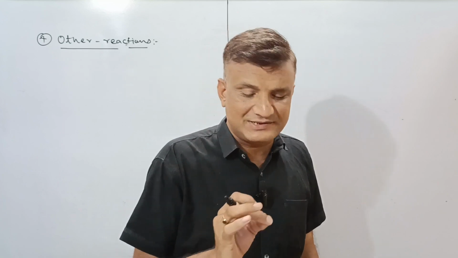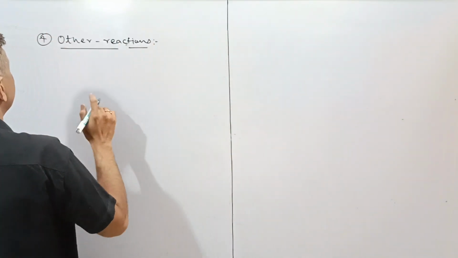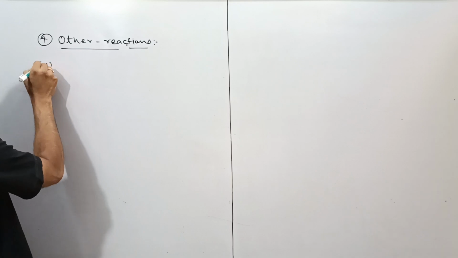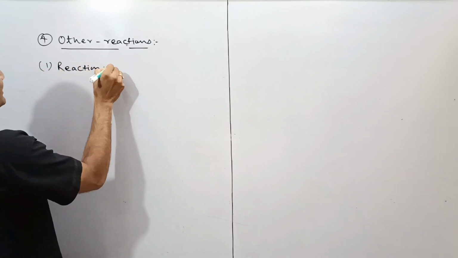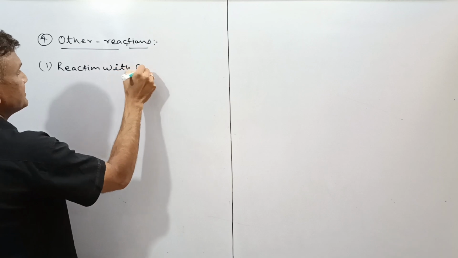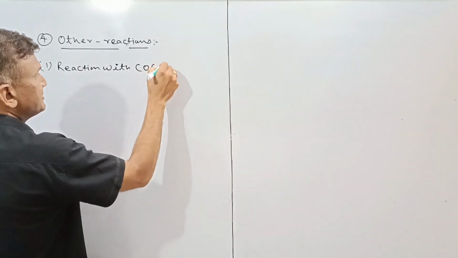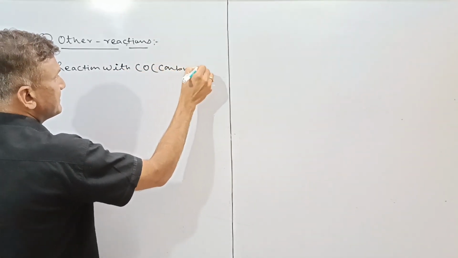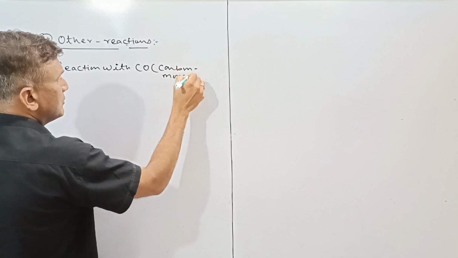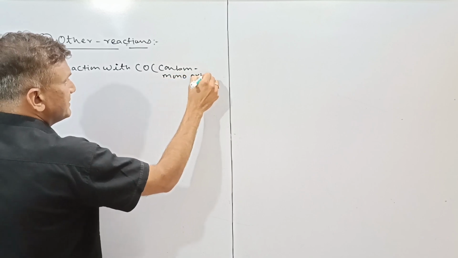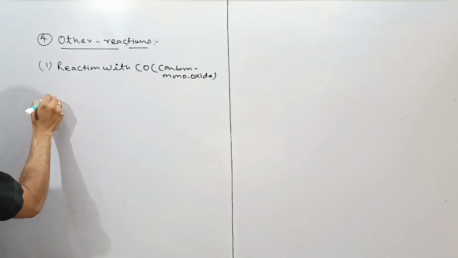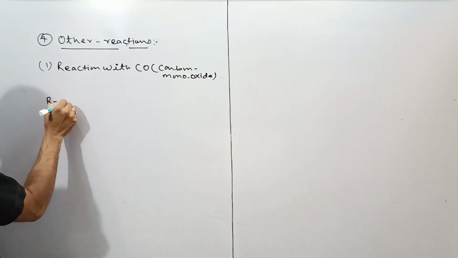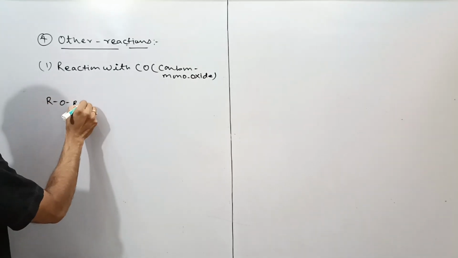If we go with the other reactions, then first of all we'll take the reaction with CO. CO is carbon monoxide. This is ROR, a symmetrical ether.